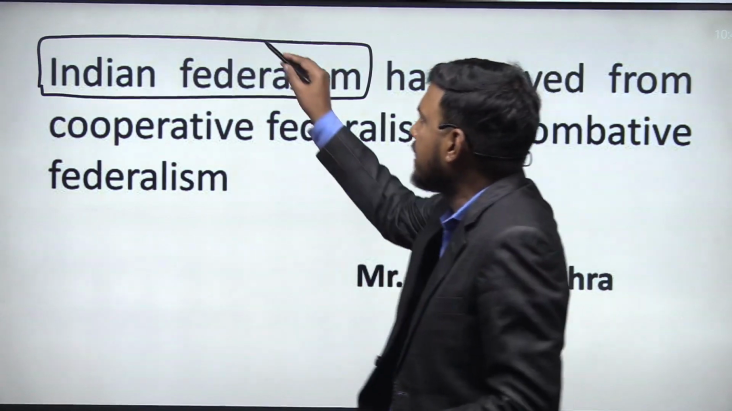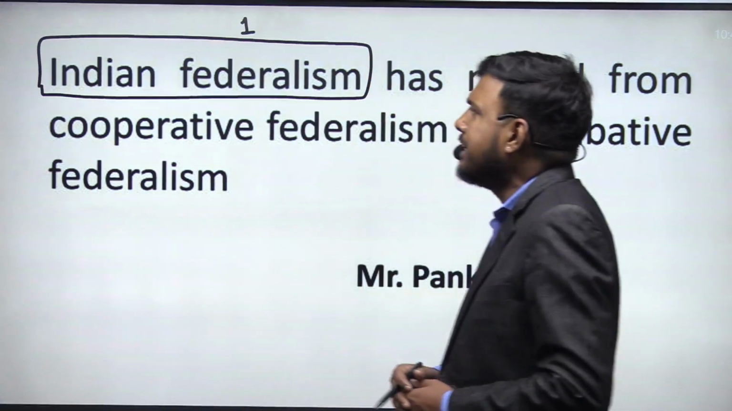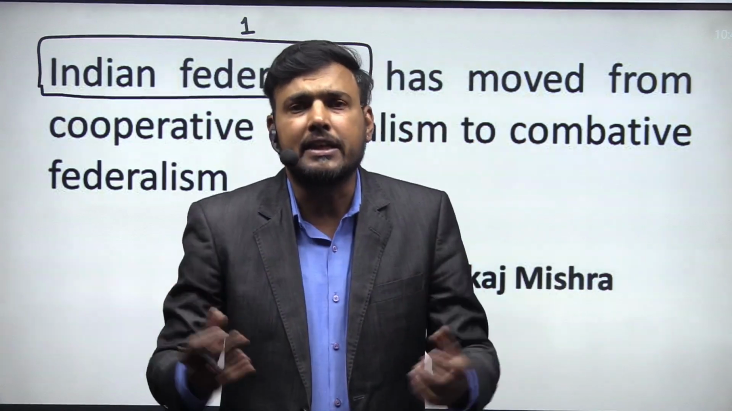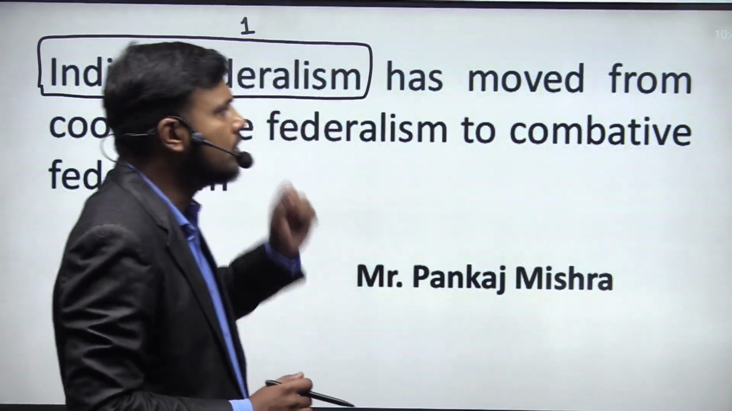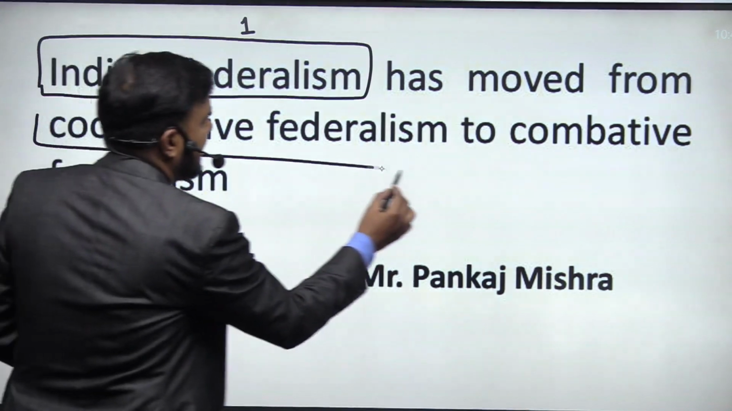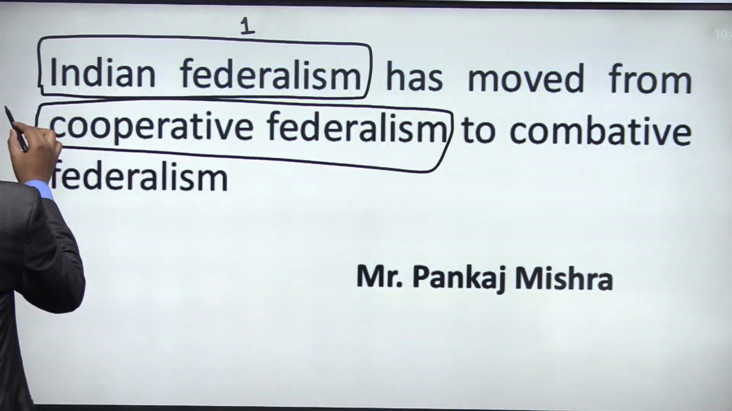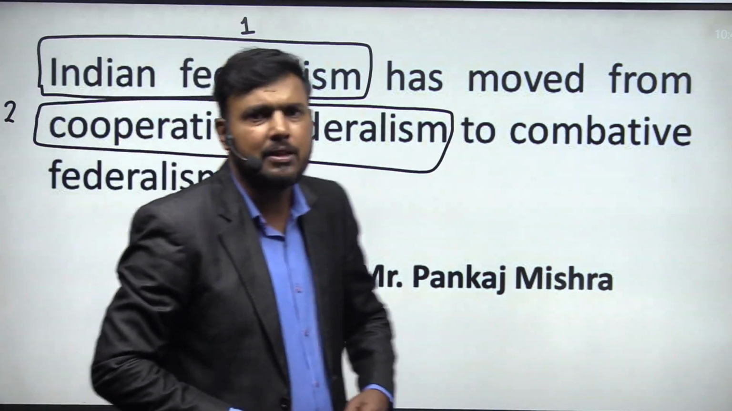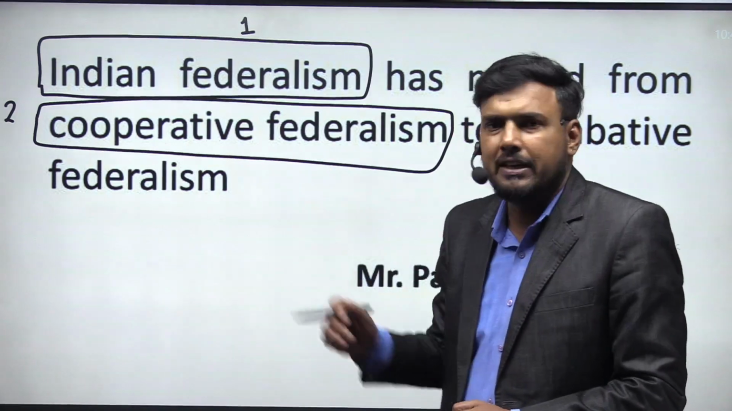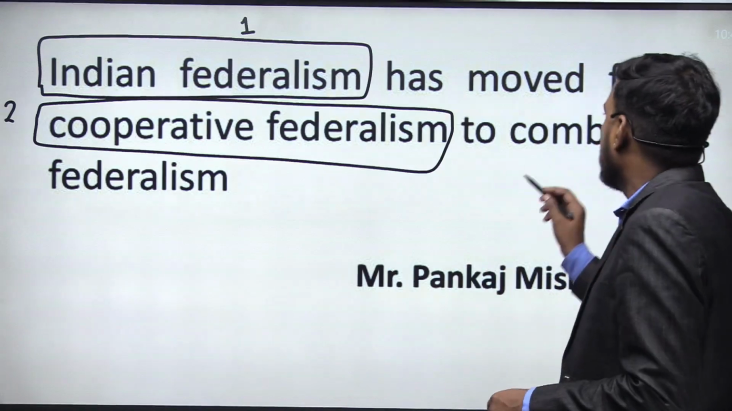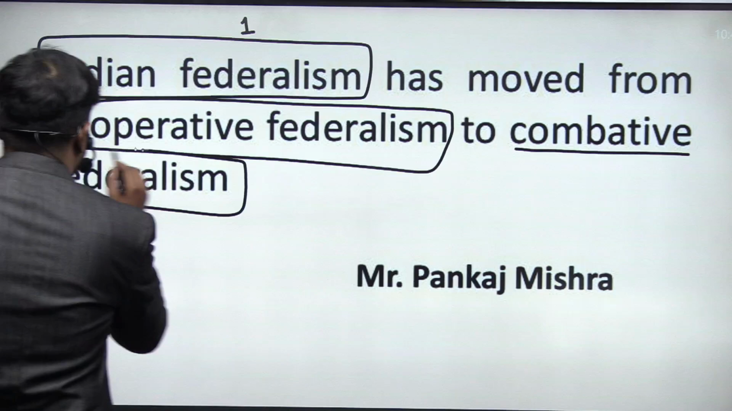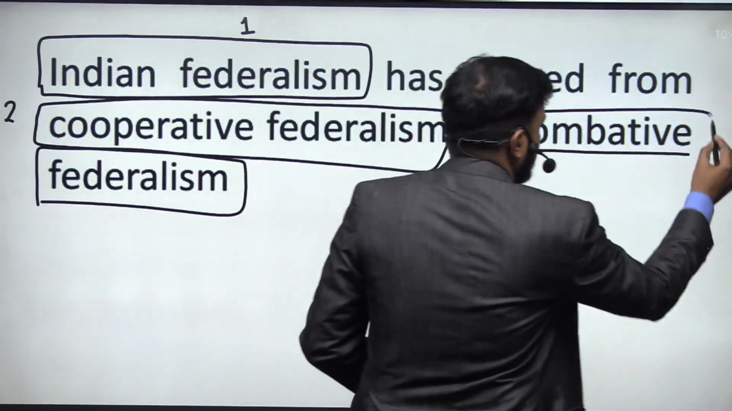So the first part is you should know what you mean by Indian federalism, or I would like to say, what is the meaning and the concept of federalism should be known to you. After that, the second keyword is cooperative federalism. Once you know what federalism is, the second important task is, do you know what is cooperative federalism? And after that, we need to understand what you mean by combative federalism. So this will be our third box.